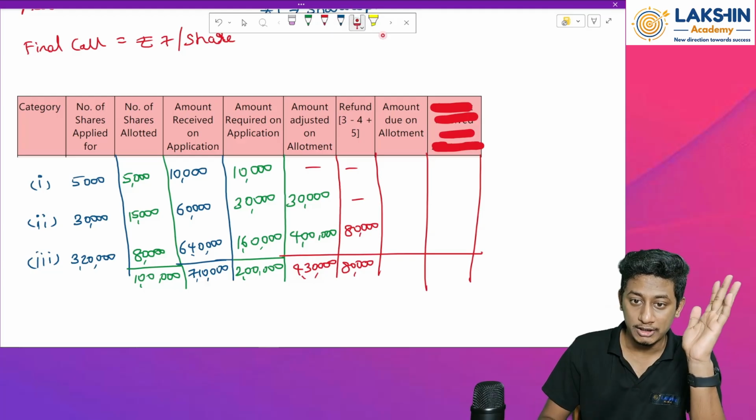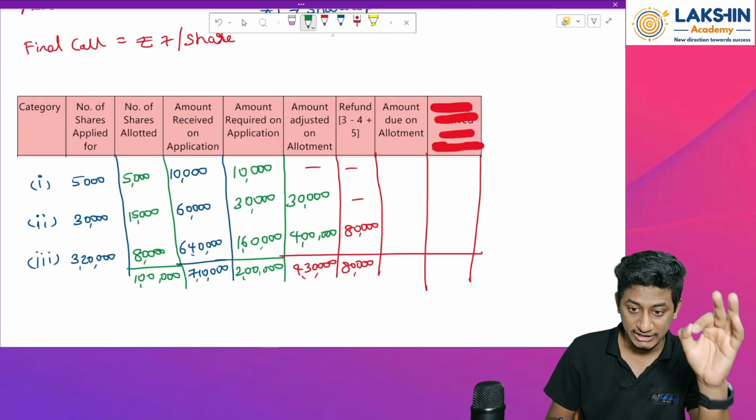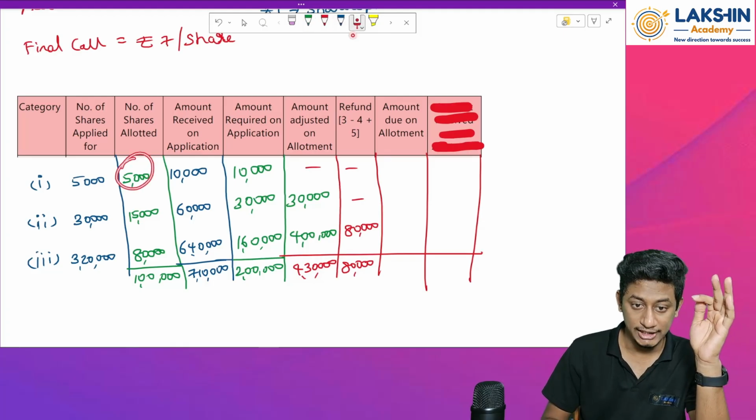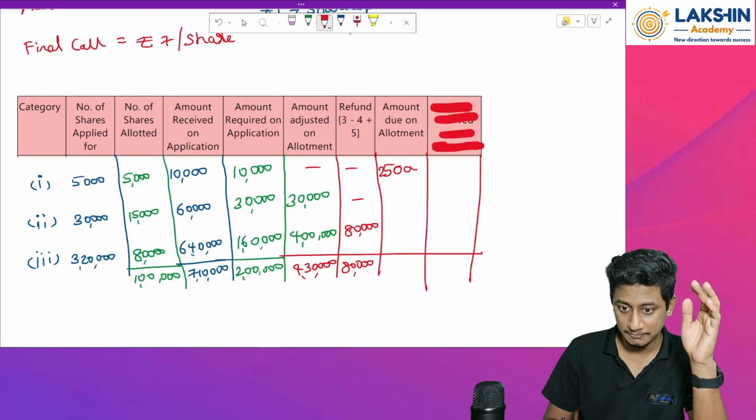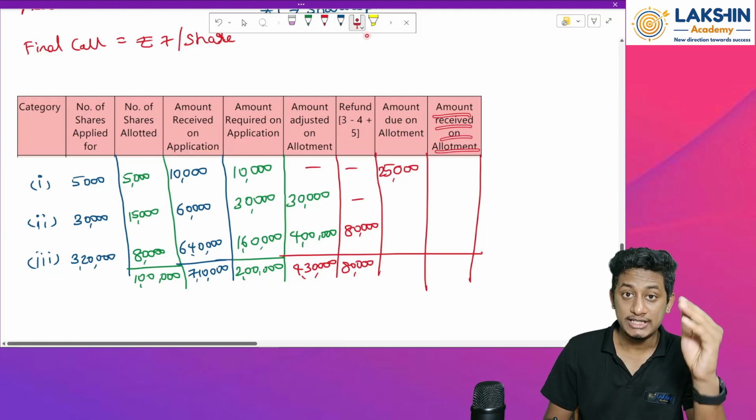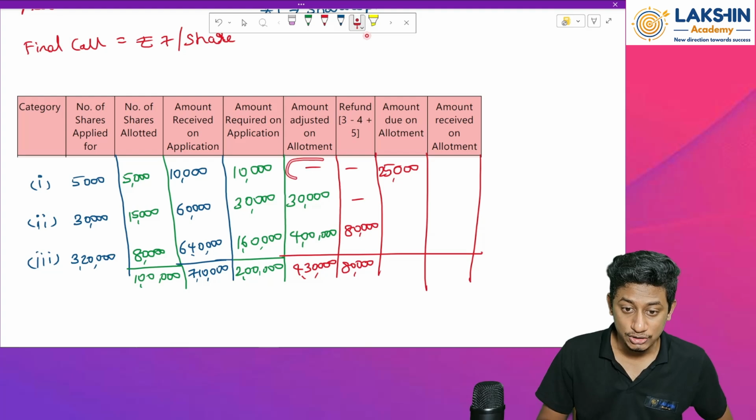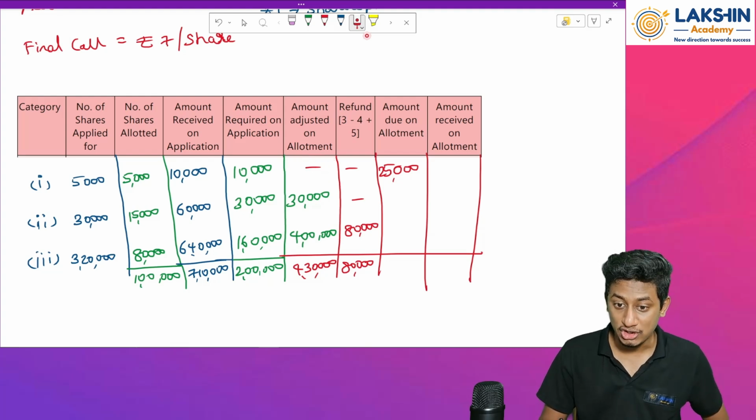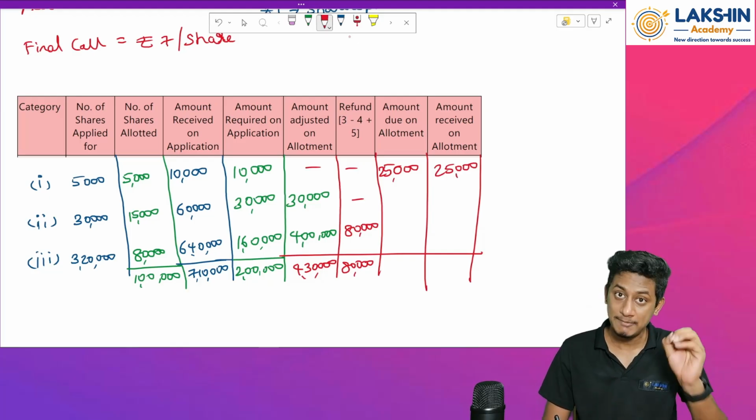Amount due on allotment. Now find out how much is the amount due on allotment actually. So, for the first category, 5,000 shares into rupees 5 is how much? 25,000. Yes. How much extra amount should they pay us? See, there is no adjustment being done for the first category. So because of that, the whole amount should be paid by them. So the people will pay me how much? 25,000 on allotment. The first category people will pay me 25,000.